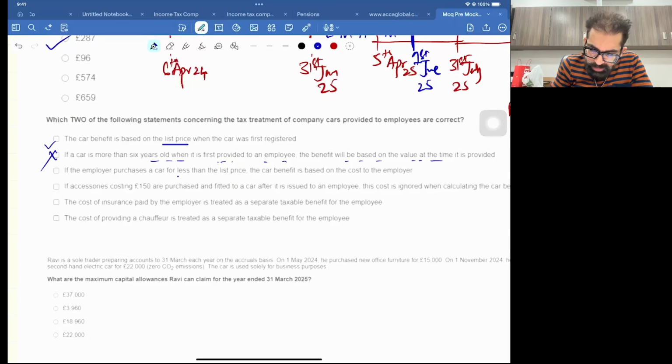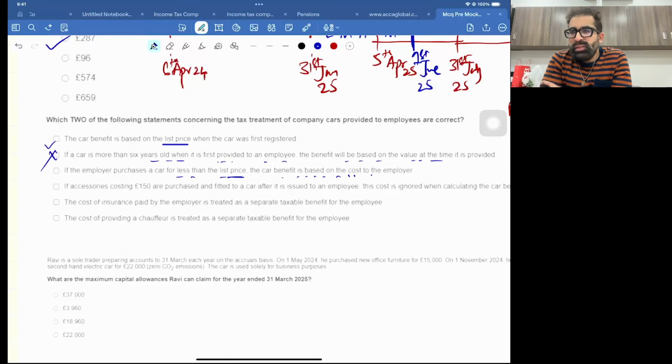If the employer purchases a car for less than list price, the car benefit is based on the... no. It should be, remember, list price before trade discount. Hope you remember the lecture. List price before trade discount. So this is wrong. Means if the list price is 1000 but the employer got it for 800, still you need to take 1000. So this one is also wrong.